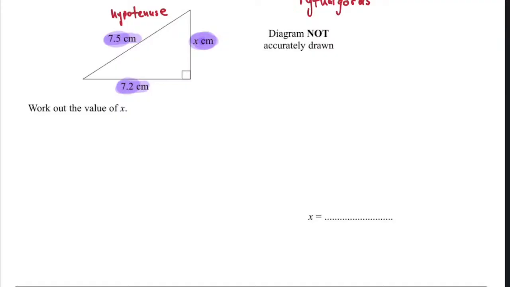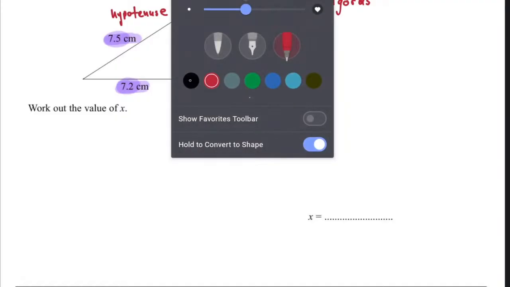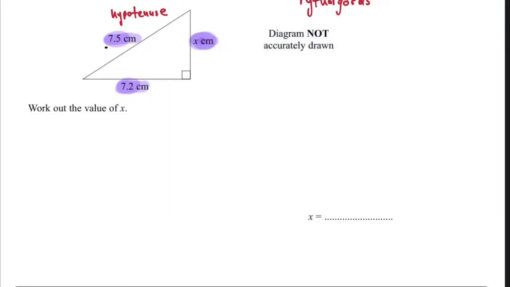So now, let's use it. Let's do the Pythagoras. Which one is our hypotenuse? Don't create your own hypotenuse. Hypotenuse is not X. Hypotenuse is the side opposite the right angle. Which one is it? Oh, it's 7.5. Exactly. So say 7.5 squared. Remember, everything is written as squares. It is equal to the other two sides now. What are they? 7.2 squared plus x squared.